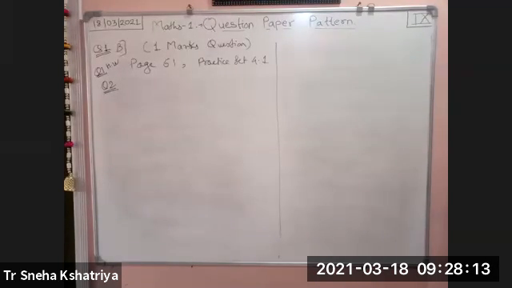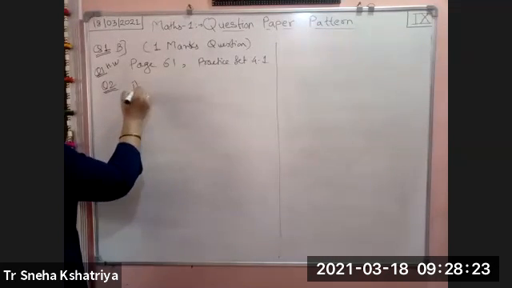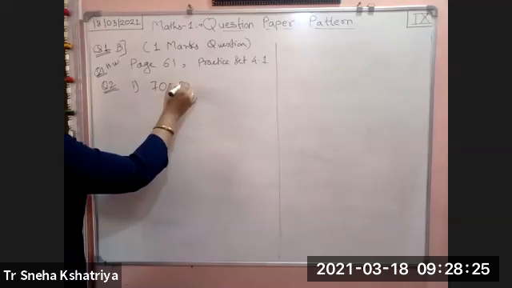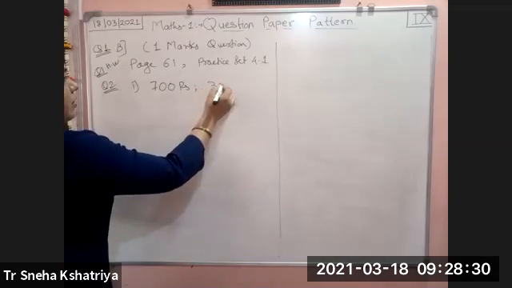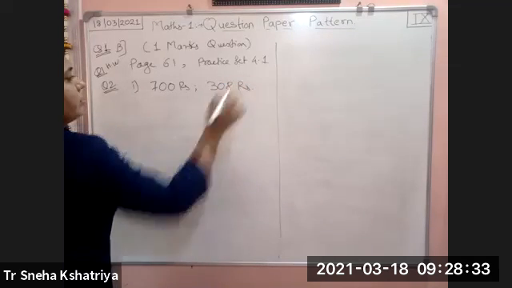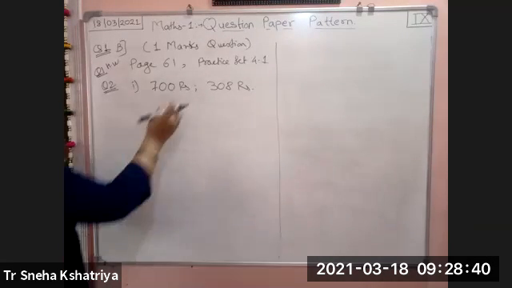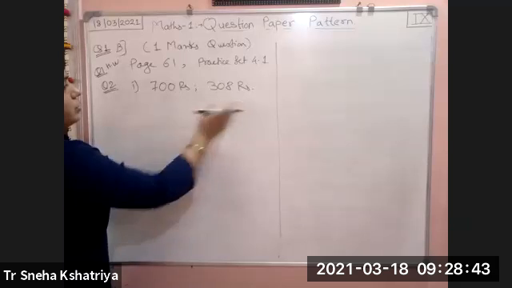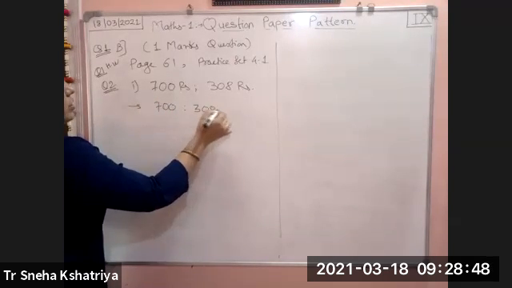We will take the second question. Find the reduced form of the ratio of the first quantity to the second quantity. Okay, so first quantity here is given 700 rupees and 308 rupees. Now see, rupees is there. Directly we can write because units are same. We have to take the ratio of first quantity to second quantity, so this will become 700 as to 308.